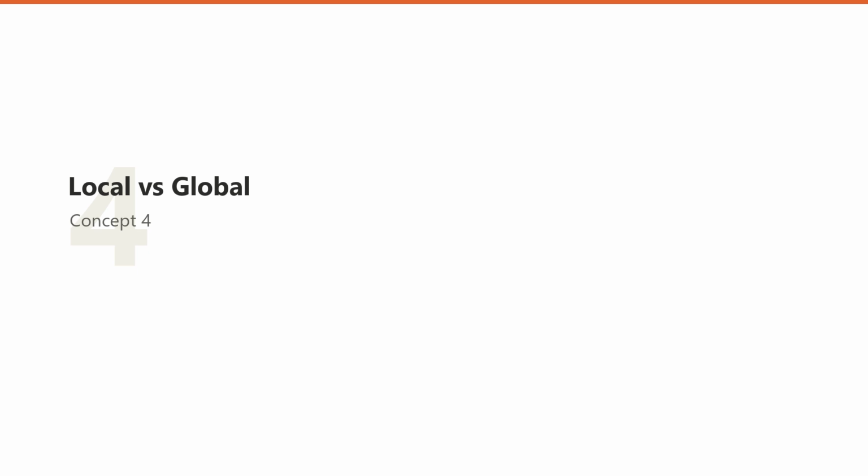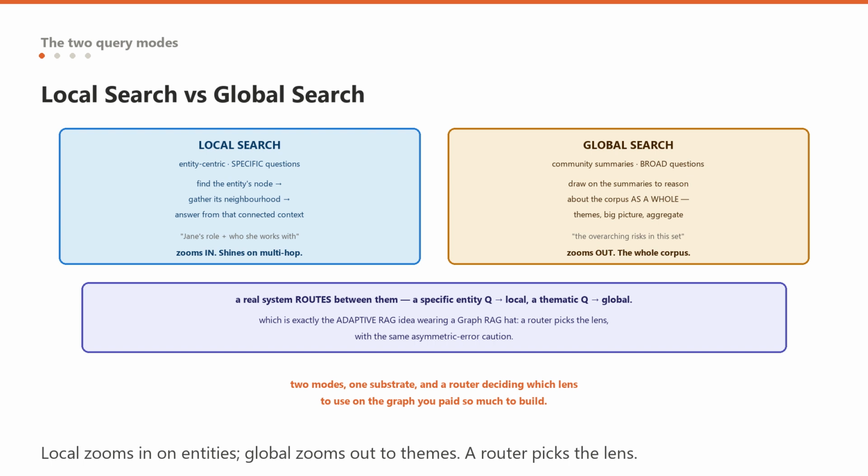Number 4. Two search modes for two kinds of question. GraphRAG gives you two distinct ways to query, and knowing which is exactly what an interviewer will probe. Local search is entity-centric, for specific questions. You identify the entities in the question, find their nodes in the graph, and gather their immediate neighborhood, the connected entities, their relationships, and the source text chunks attached to them. Then you answer from that focused, connected context.